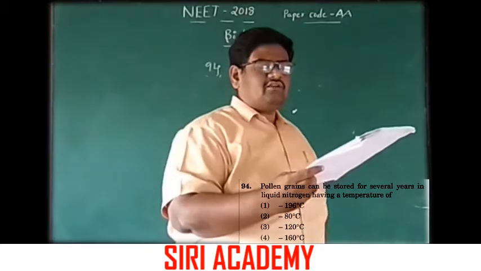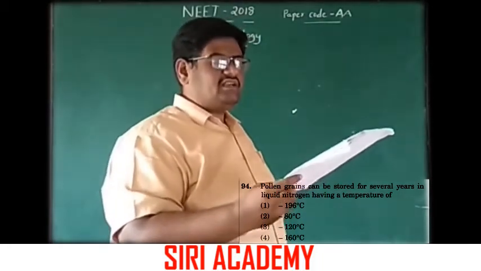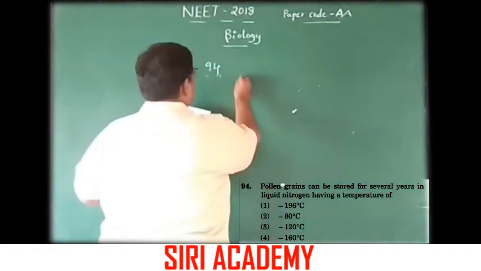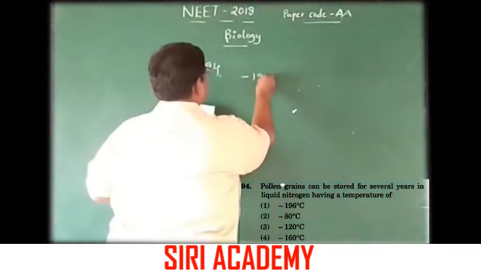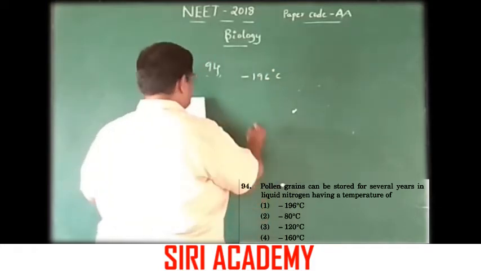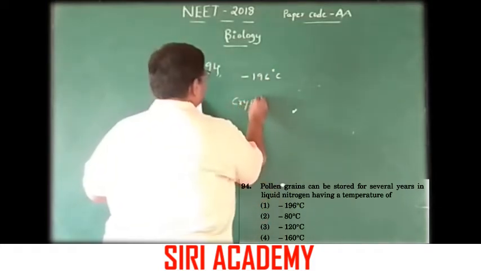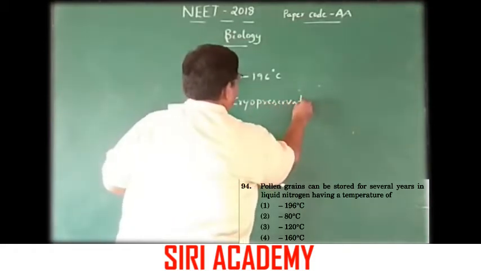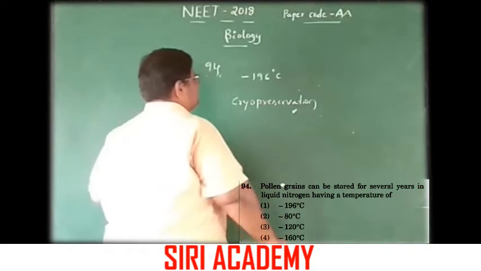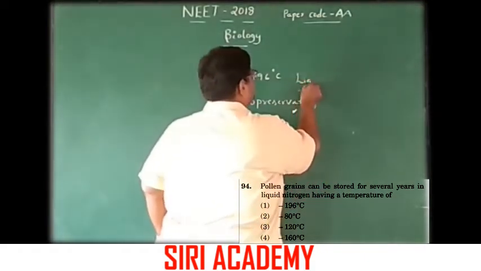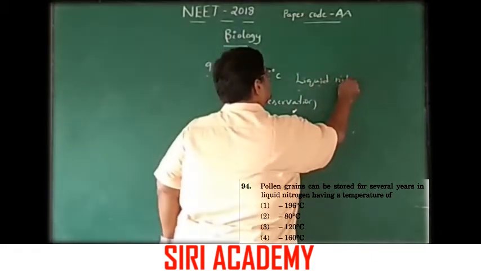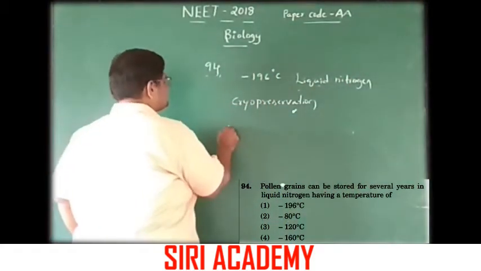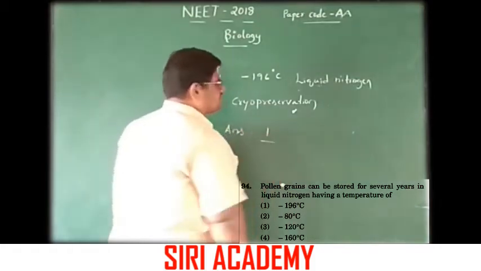Pollen grains are stored for several years in liquid nitrogen at minus 196 degrees centigrade. This is called cryopreservation. The answer is 1.